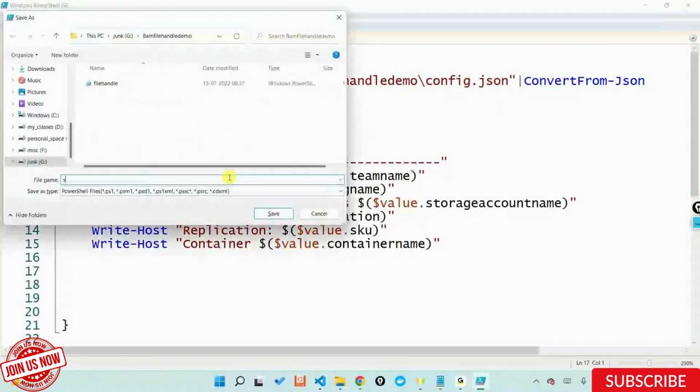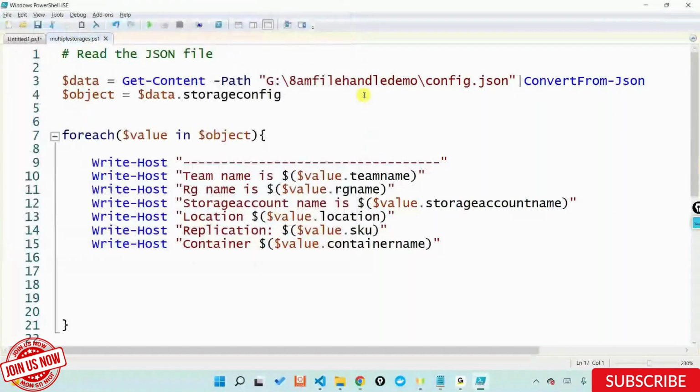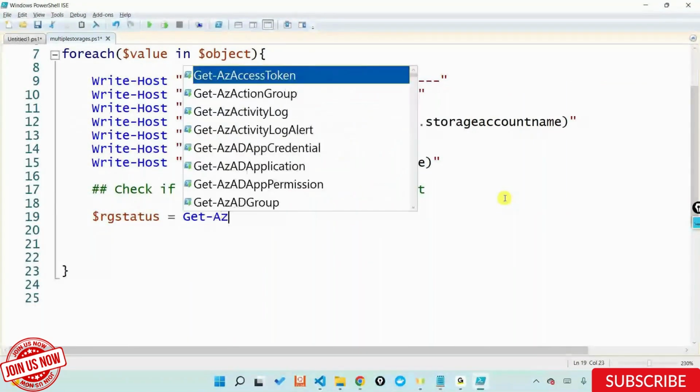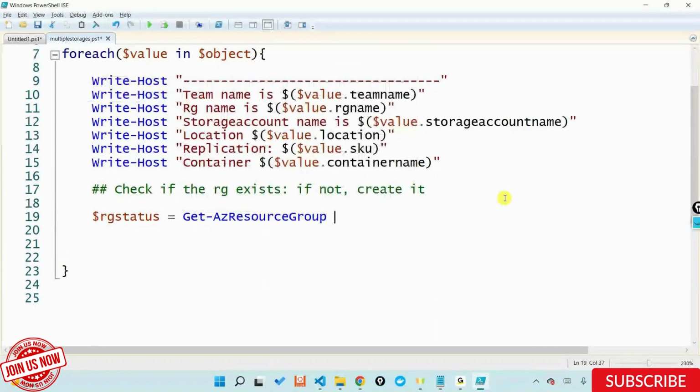Say this, multiple stories, and let's now start working with our logic. Firstly, I'll check if the RG exists. If not, create it. So what I'll do is, firstly to check this, I'll say $rgStatus is equal to Get-AzResourceGroup, with the name of the resource group.